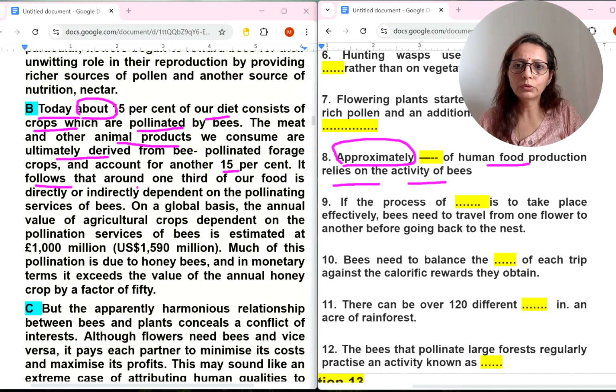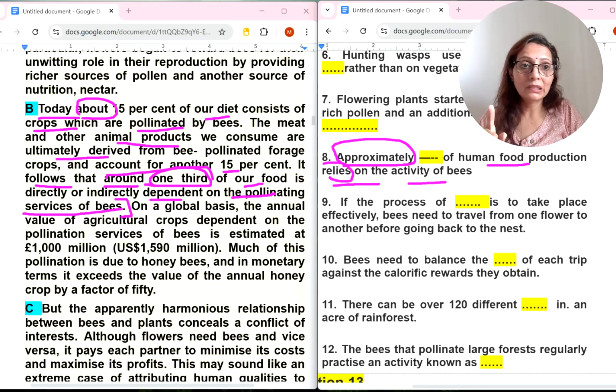It follows that around one third of our food is directly or indirectly dependent, which means relies, on the pollinating services of bees. It means the answer will be one third, because they started the sentence with approximately, meaning around, a synonym. One third of human food production. So try to understand their paraphrasing skills.